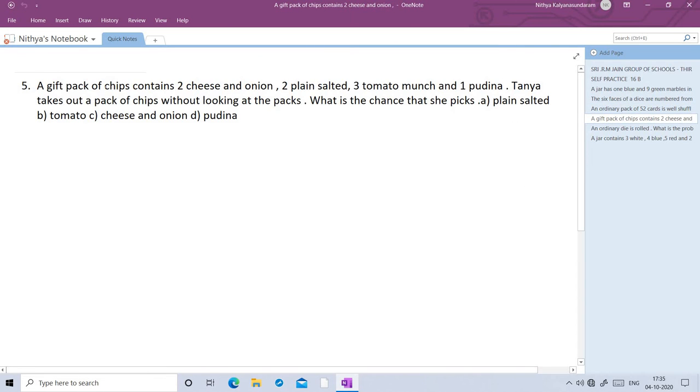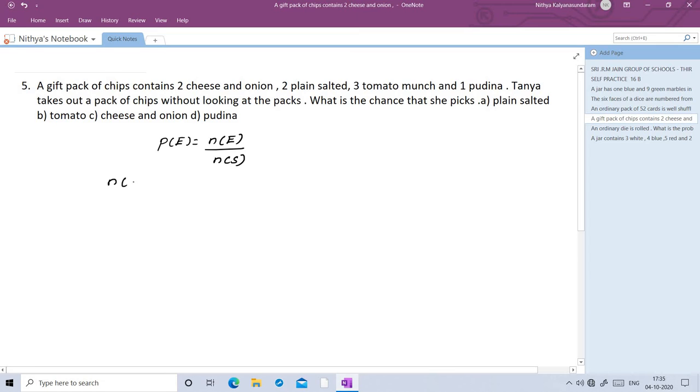Next question. A gift pack of chips contains 2 cheese and onion, 2 plain salted, 3 tomato munch and 1 pudina. Tanya takes out a pack of chips without looking at the packs. What is the chance that she picks plain salted, tomato, cheese and onion, and pudina? So first we want to find n of S. Probability of event P of E is equal to n of E by n of S.